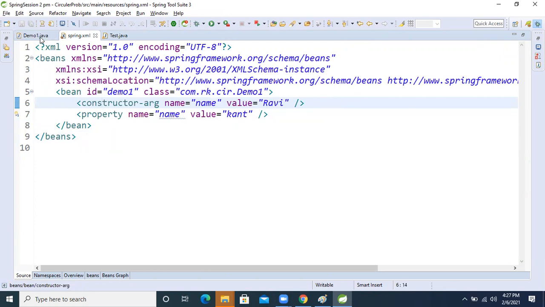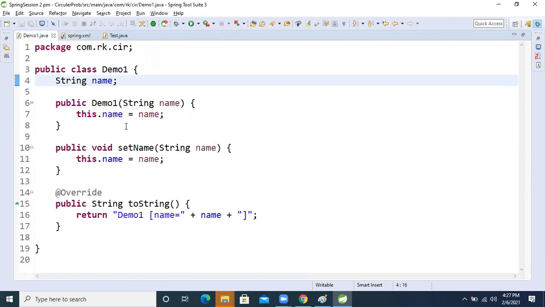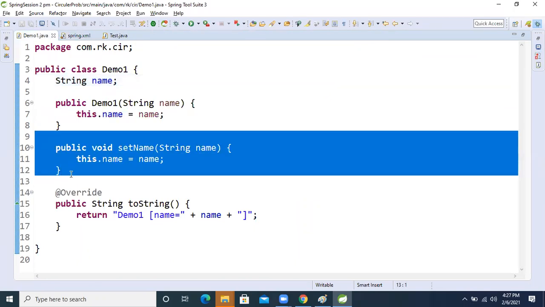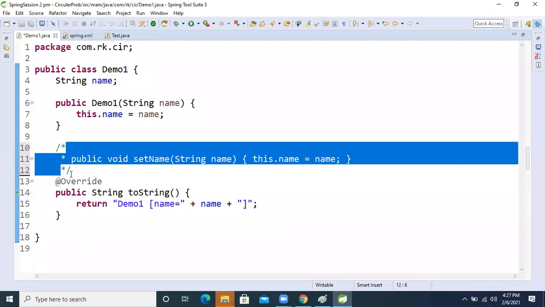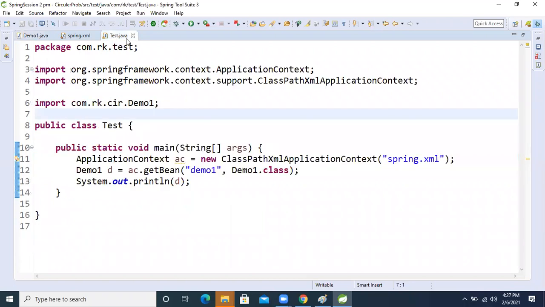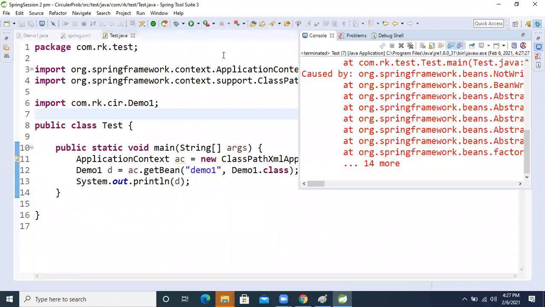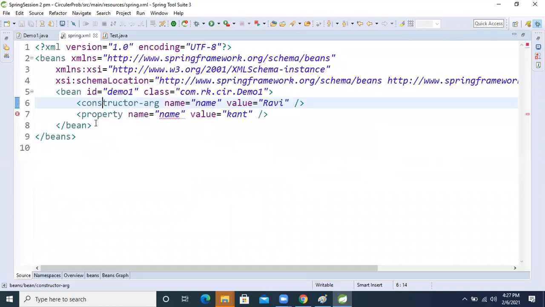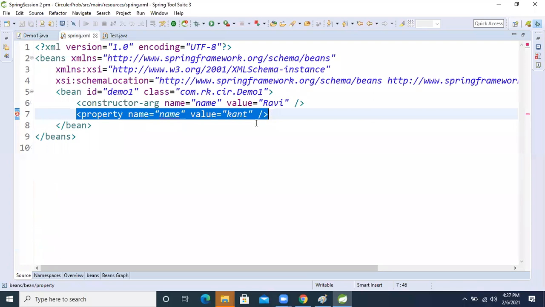If you want the constructor result, what will you do now? You have to comment it out. Then we also need to remove this property, because the property is not there.